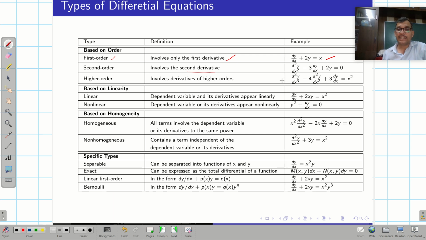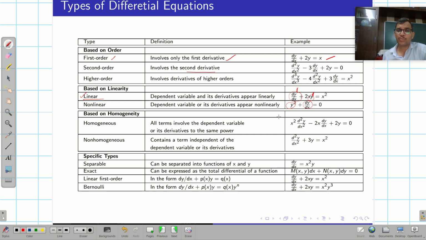Based on linearity, for example, in a linear differential equation the dependent variable and its derivatives appear linearly. For example, dy over dx has only one power, so that means it is a linear differential equation. But for a non-linear one, here if I look at it, this y has power 2, so it is said to be a non-linear differential equation.